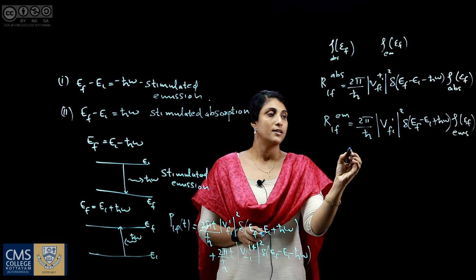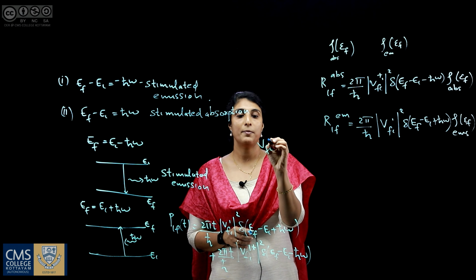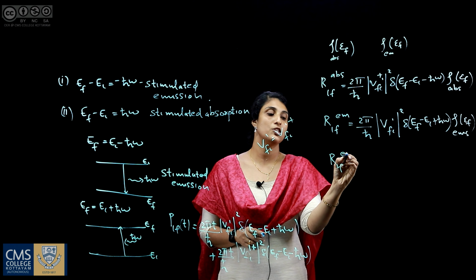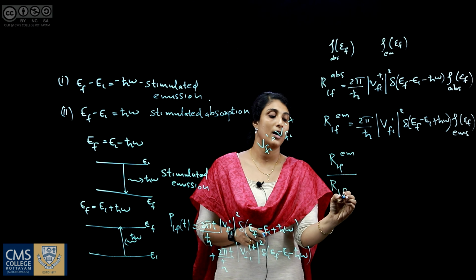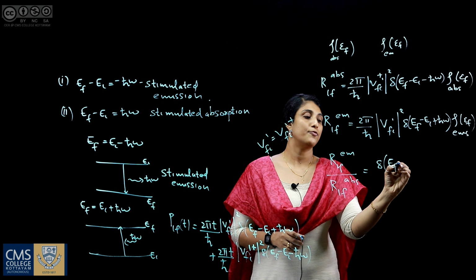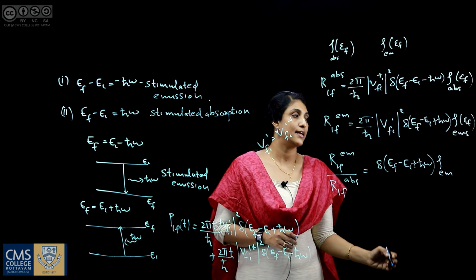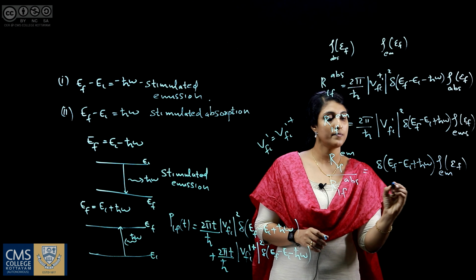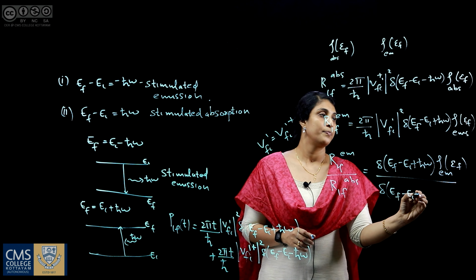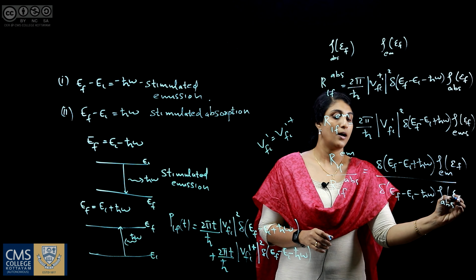Since the perturbing field V_fi' is Hermitian, V_fi' equals V_fi'†. So, R_if emission by R_if absorption can be written as delta of Ef minus Ei plus h bar omega, density of final states corresponding to emission, by delta of Ef minus Ei minus h bar omega, density of final states corresponding to absorption.